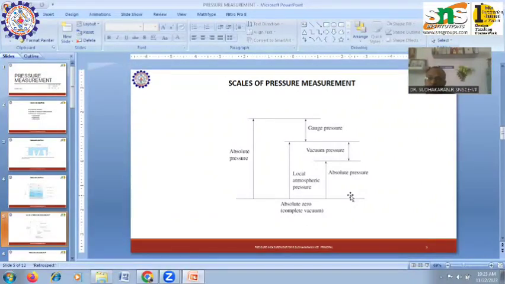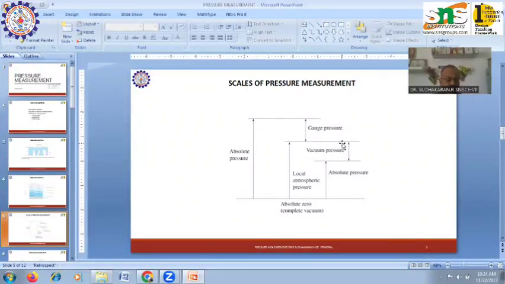So what is atmospheric pressure? The pressure exerted by Earth's atmosphere is called atmospheric pressure. This atmospheric pressure is taken as datum from where the pressure is measured. For example, this is the atmospheric pressure. Now the pressure is measured with reference to this atmospheric pressure, and that pressure is called gauge pressure. Suppose the pressure is below atmospheric pressure, then the pressure is measured with reference to the vacuum, and that is called vacuum pressure. These are the scales of pressure measurement.